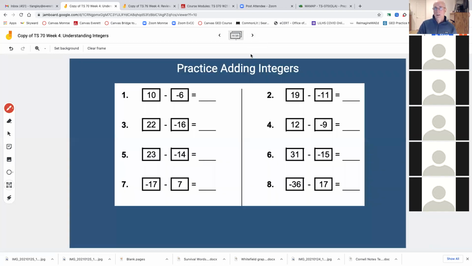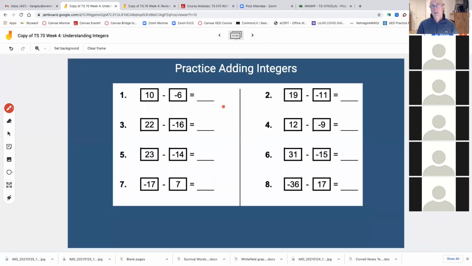All right, let's move on to the next rule. Actually, let's practice a little bit. Even though you don't have your microphones on, I want you to answer these out loud, and you may want to write the examples on your paper for more practice. This is almost like doing homework, but we're doing it together. If I had, and you can write this down in your notes, 10 minus a -6, what would the answer be?